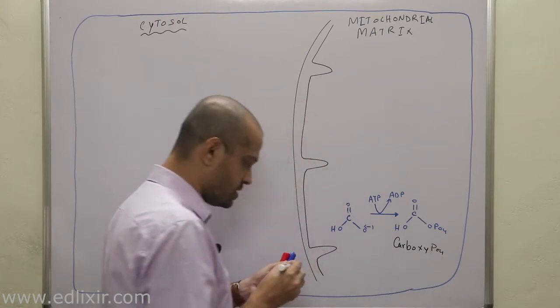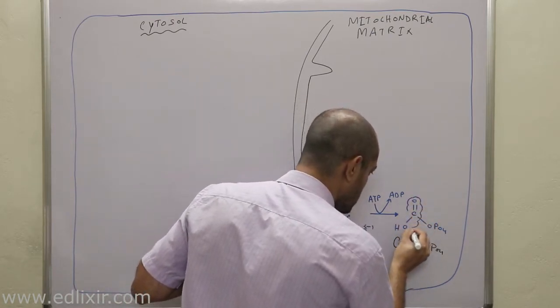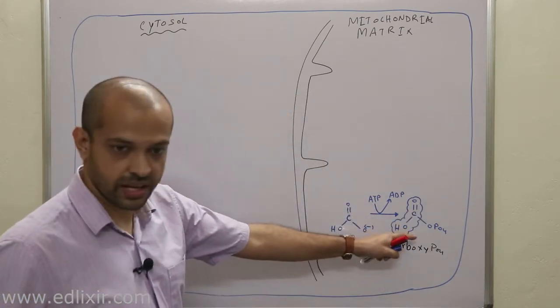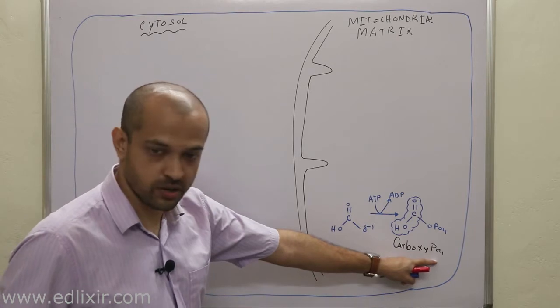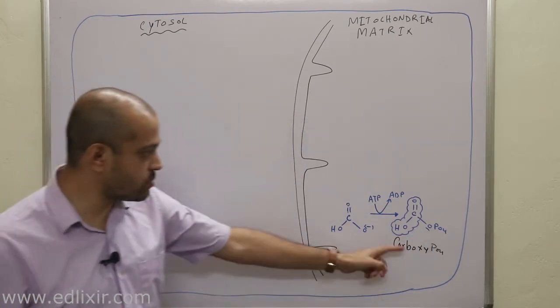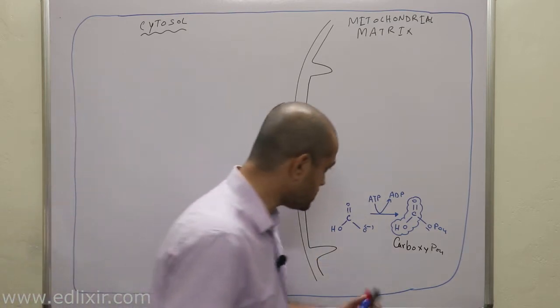Why is it carboxyphosphate? It's very simple. What is this? This is nothing but carboxyl group, that is COOH group, acid group. That's why it is carboxyphosphate. Because there is one another oxygen here. Clear? This is carboxyphosphate. Now listen with all your attention possible.